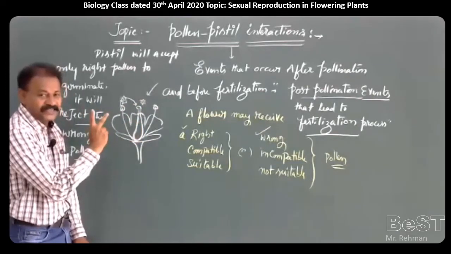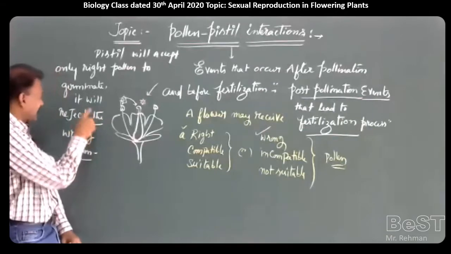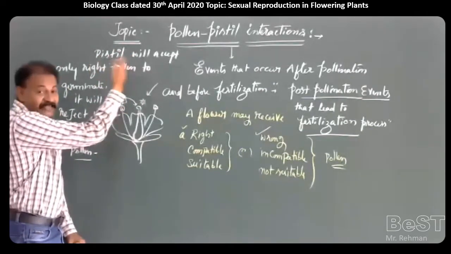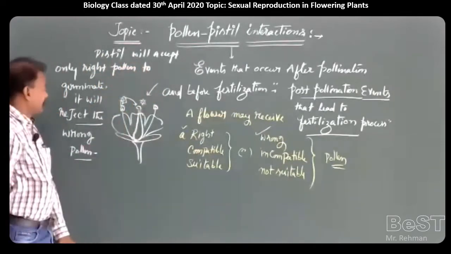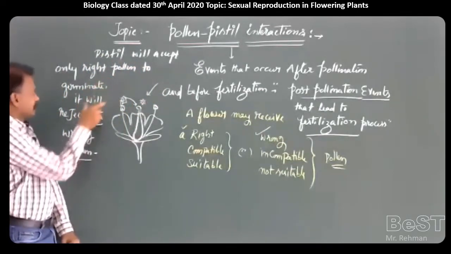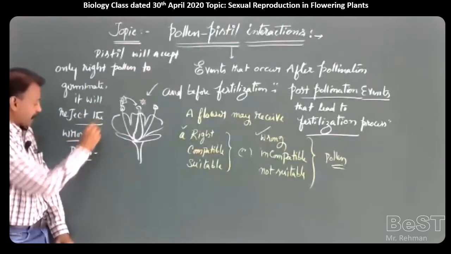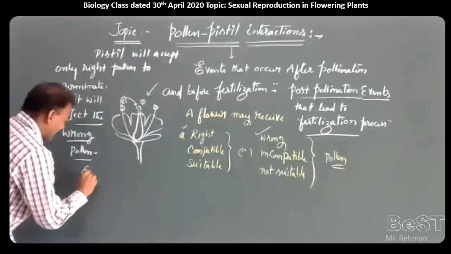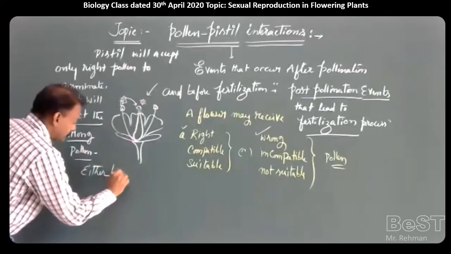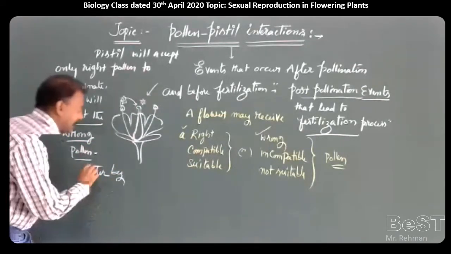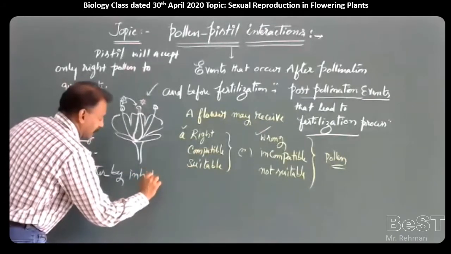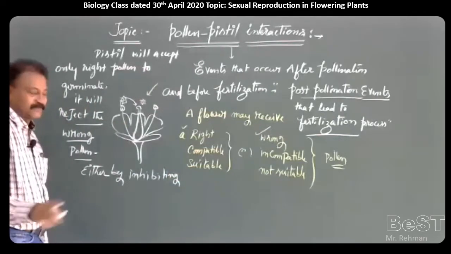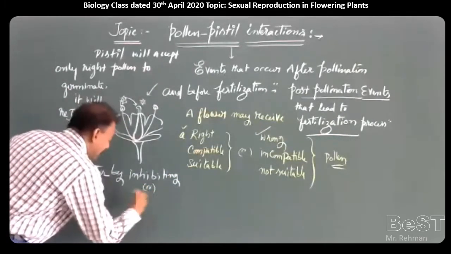So there are two conditions. If the right type of pollen is there, it will accept it and make it germinate and produce a pollen tube. If it is a wrong type of pollen, it will reject it by inhibiting or preventing its germination.